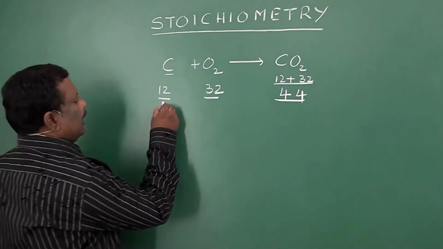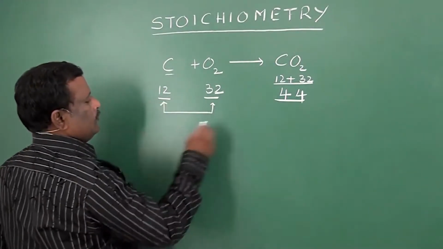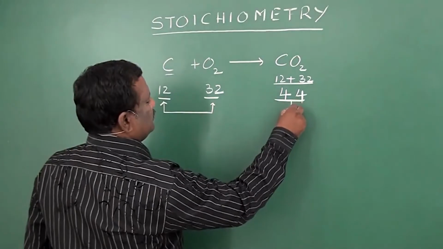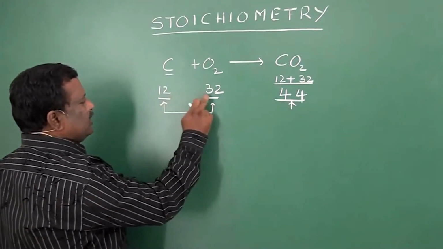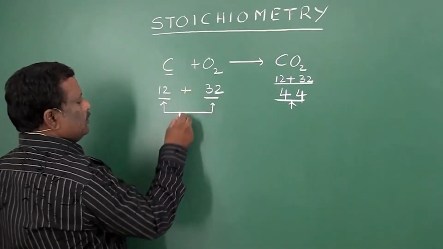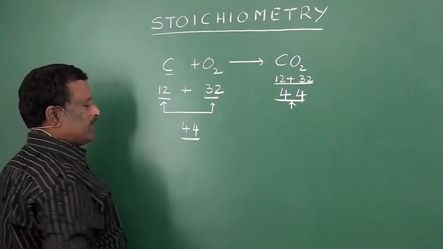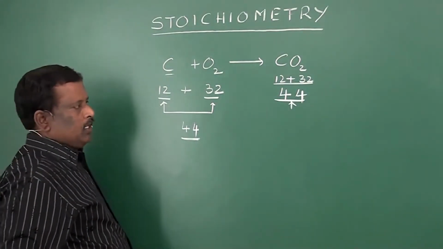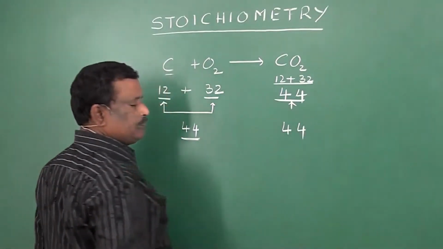Here carbon and oxygen are the two reactants. Carbon dioxide is the product. If you add the reactants, 12 plus 32, you get 44. So the total mass of reactants is 44 units and the total mass of products is also 44 units.